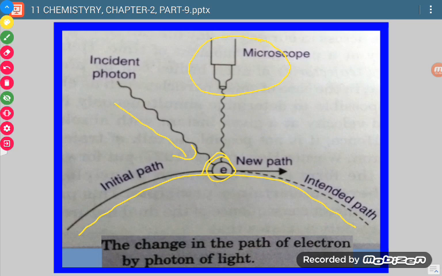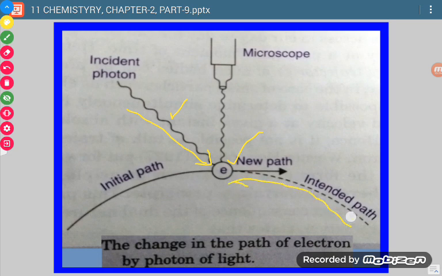As soon as this photon of light strikes the electron, which is also a subatomic particle, these particles collide, and the electron does not follow its original path, and starts following a new path.